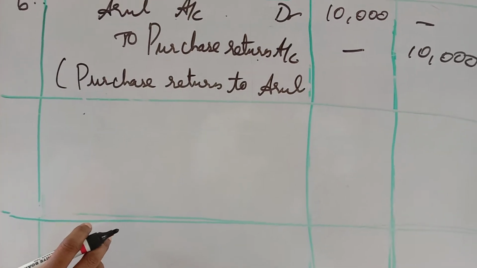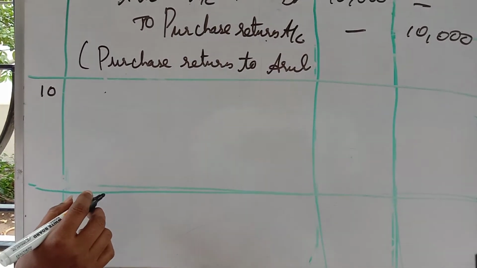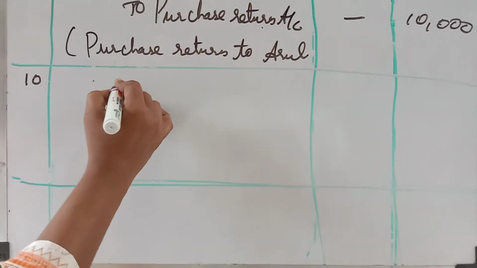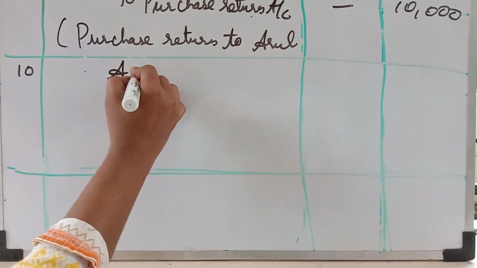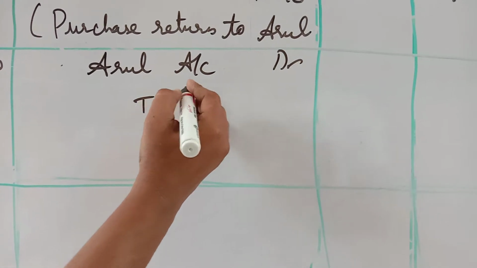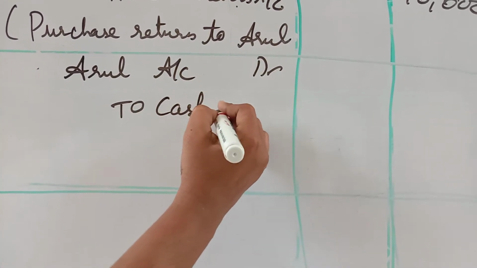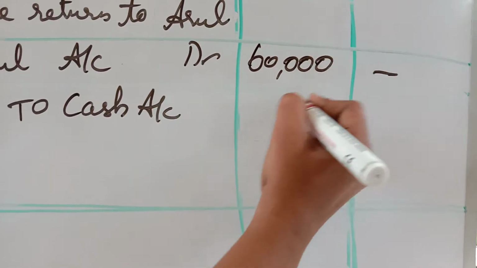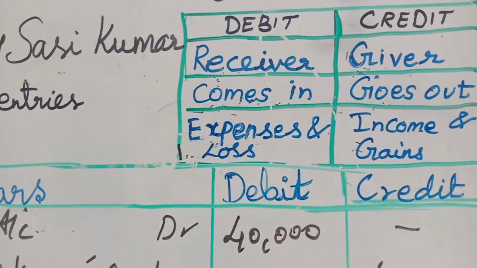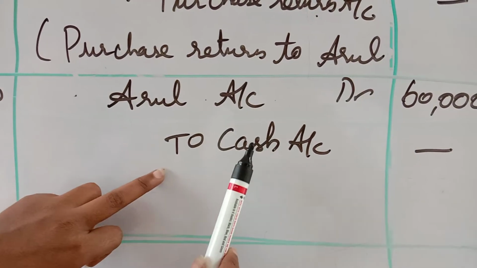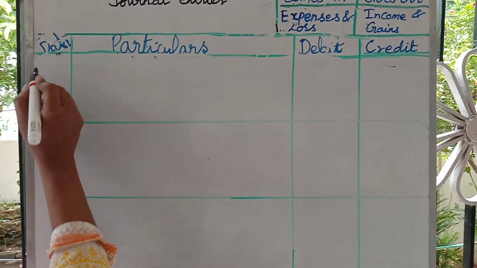Next, what is the date? 10th date you can see. On the 10th, paid cash to Arul on account. Paid cash to Arul on account. So who is the receiver? Arul is the receiver. Arul account debtor to, what is going out? Cash is going out. So I am writing in the credit side. How much is the amount? 60,000. So see the golden rule: the receiver is on the debit side. What is going out, cash is going out, that is the credit side. That's why I am writing the receiver in the debit side. Going out is the credit side.